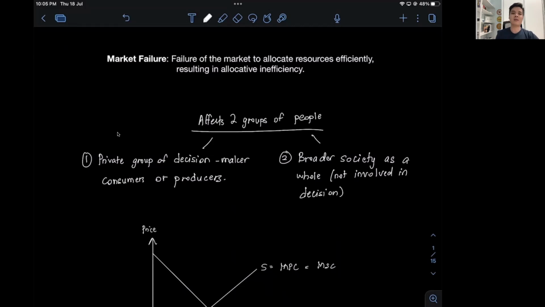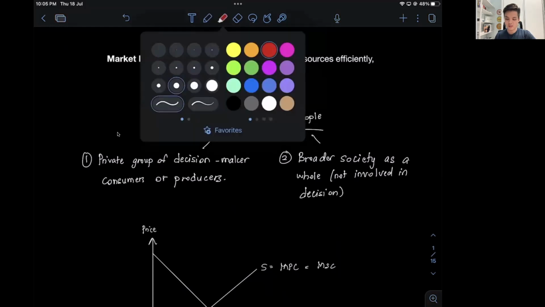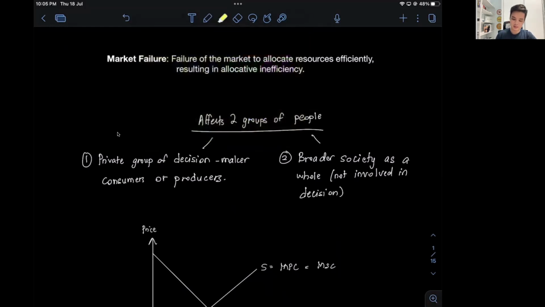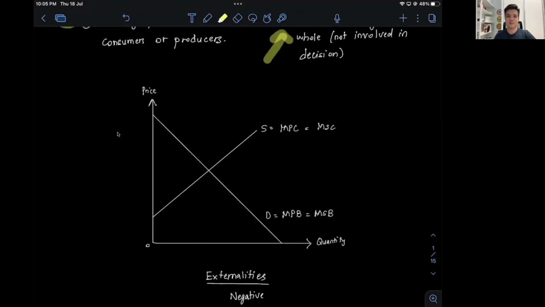So in discussing market failure in this chapter, we must remember two groups of people. And by extension, we must remember to discuss these two groups of people in our answers. The first group of people would be the private group of the decision maker, consumers or producers, as we see in point 1 over here. The second group would be broader society as a whole, so the people who are not involved in making the decision, but are still somehow affected by the decision.